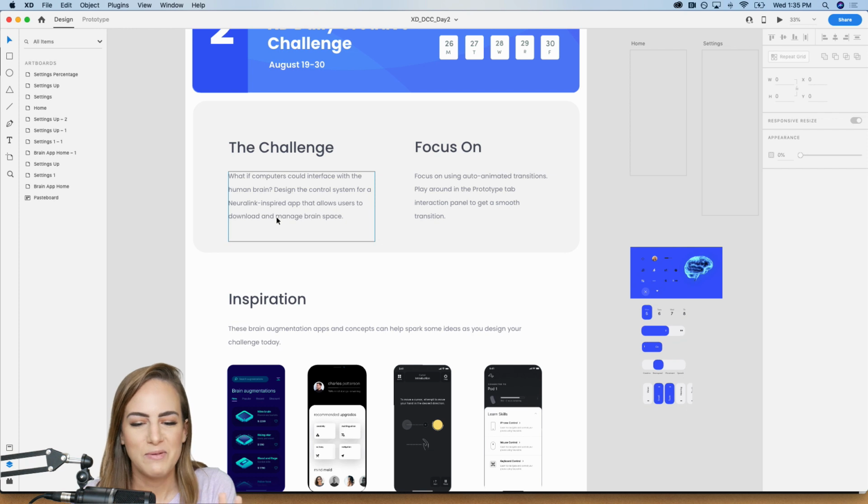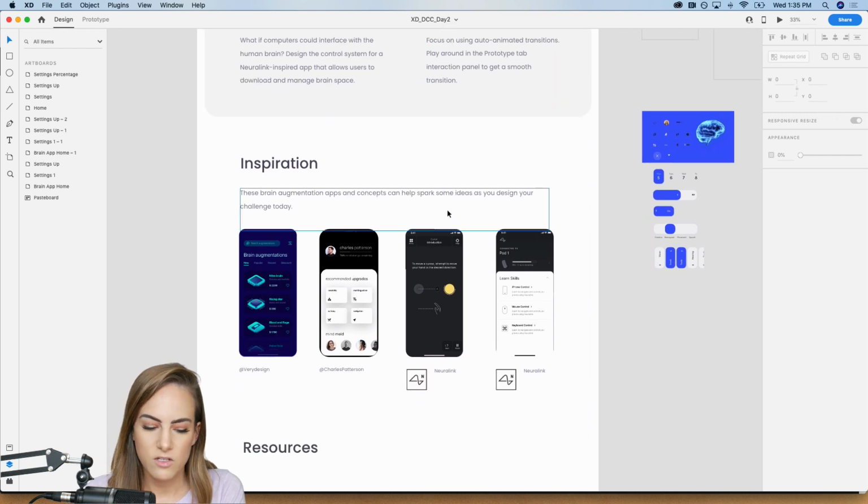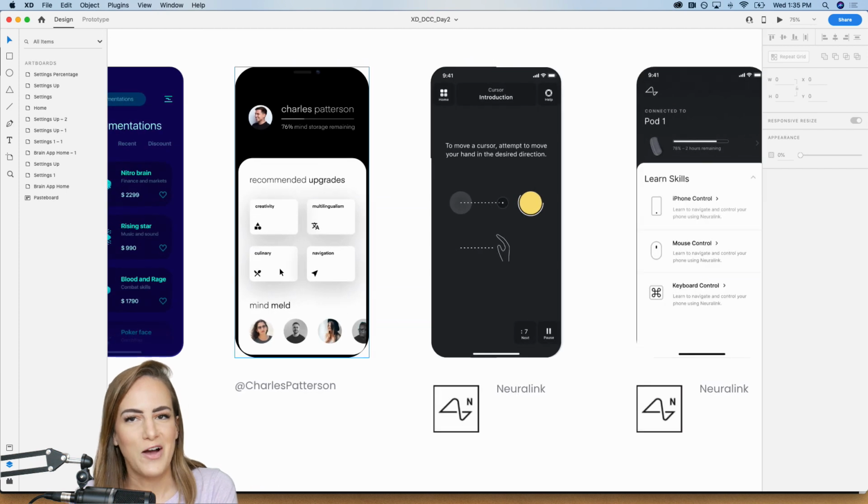Just use your imagination, kind of go wild. So we're going to try to focus on auto-animated transitions. And then some inspiration that I found for you guys. Obviously there aren't a ton of